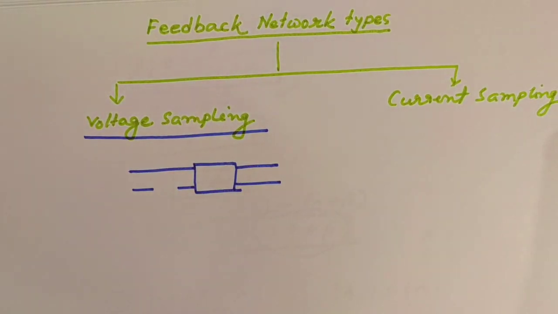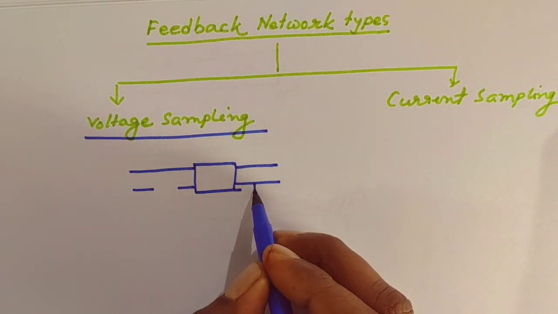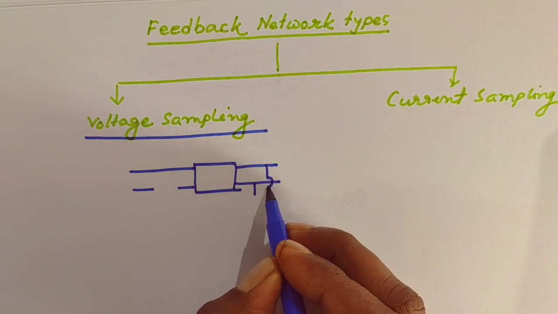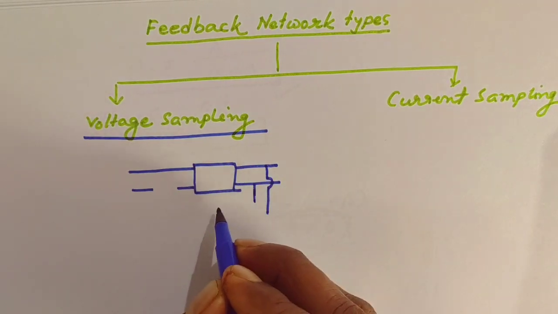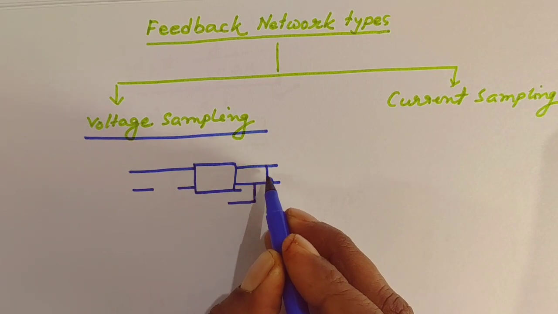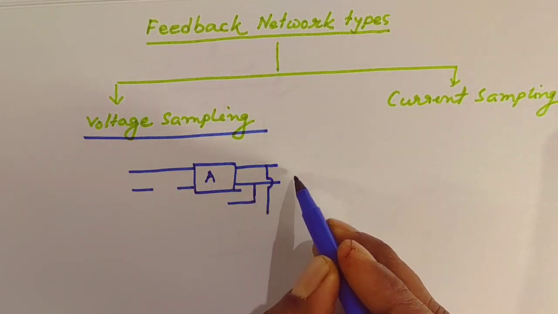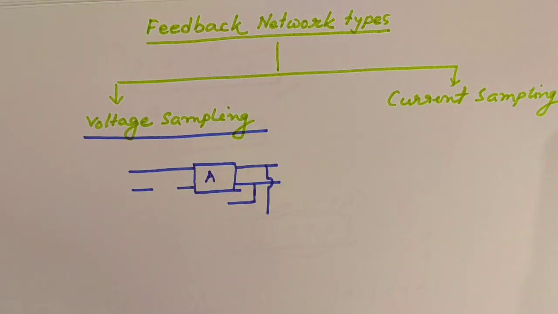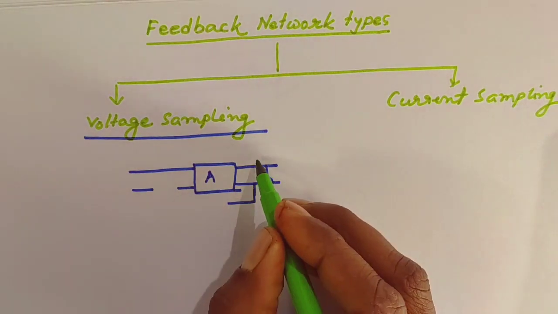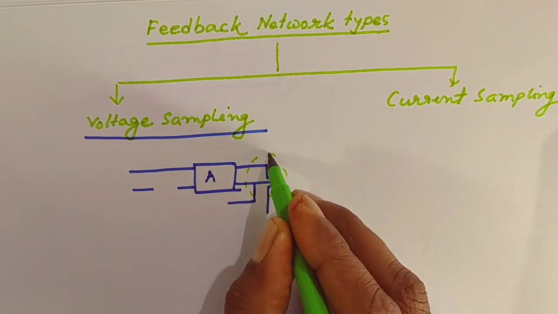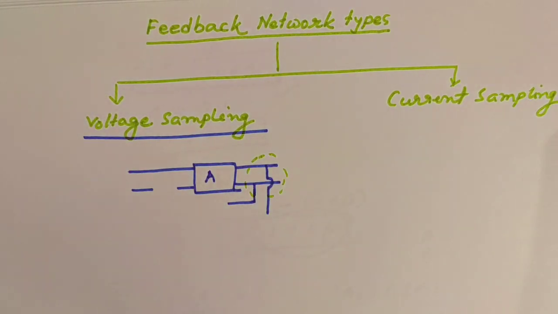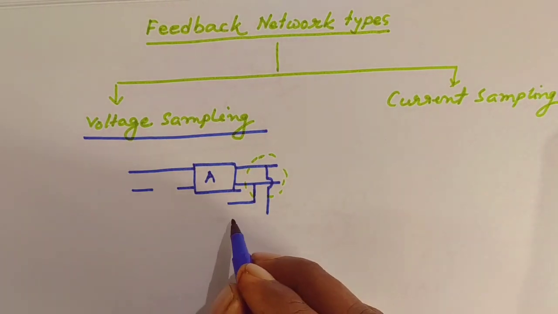When the feedback network takes its input from the output of the amplifier A with a parallel connection, that is shunt. You can see this is a parallel connection. In that case, it is called shunt with the output, or voltage sampling.